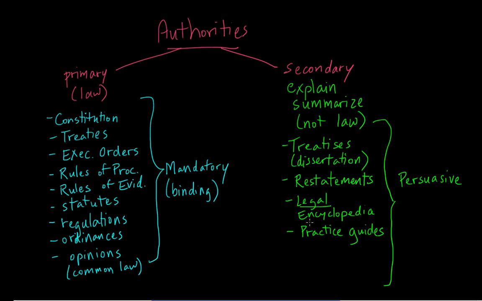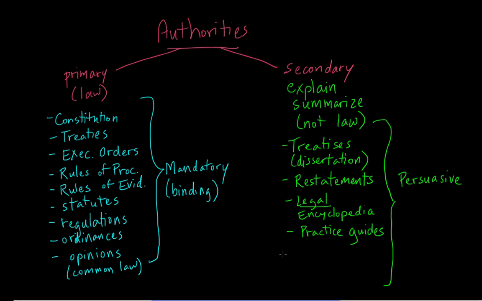So they typically provide step-by-step procedures for how to do a certain task that is commonly required for that area of law. And of course, they also usually include some interpretations and analysis of the law and citations to primary sources that they're explaining. For everything that they say, they usually have a citation to a primary authority.